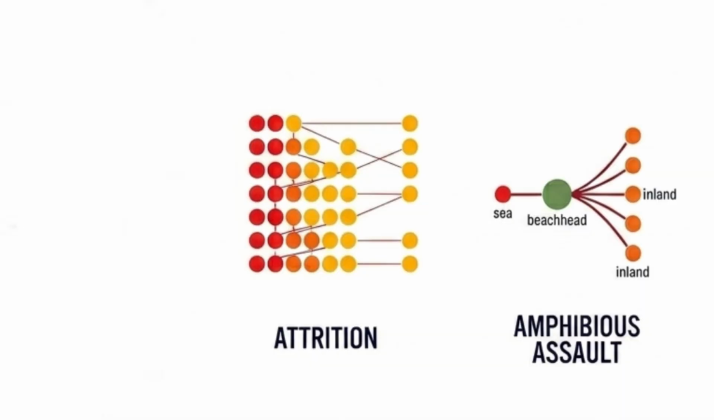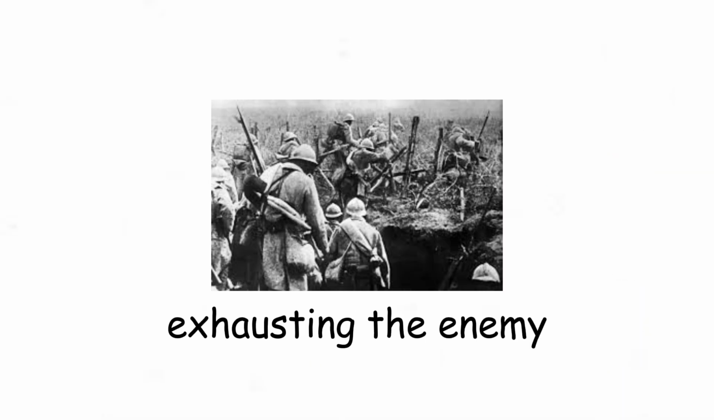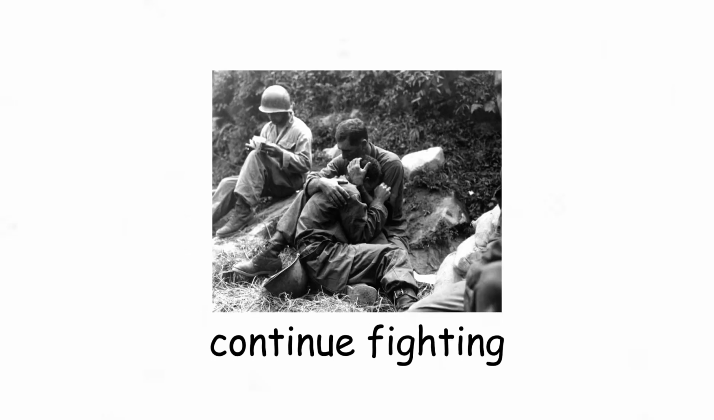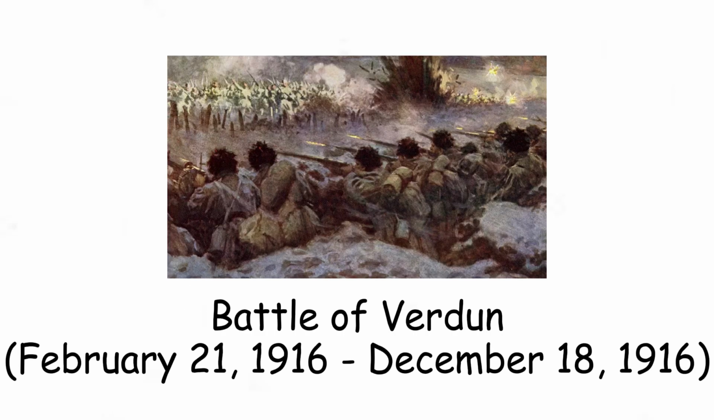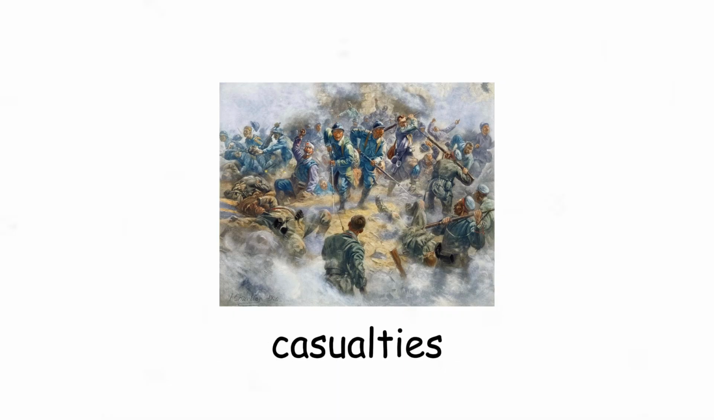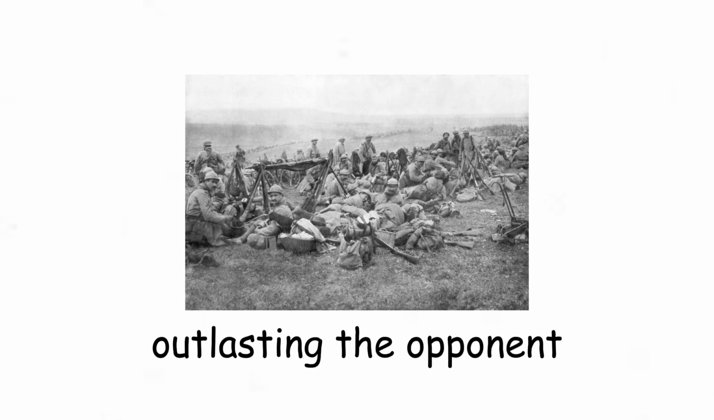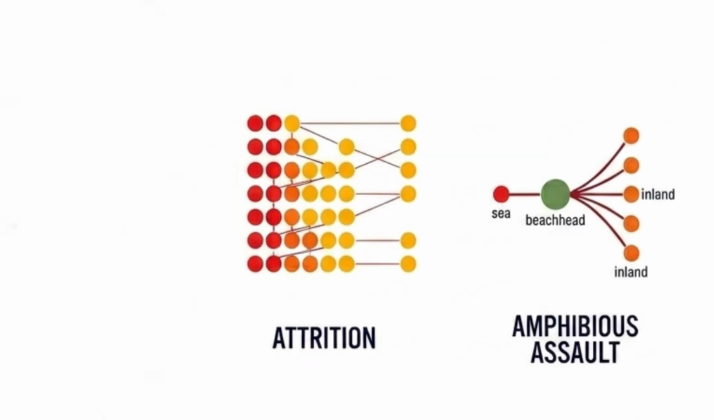Attrition. Attrition focuses on slowly exhausting the enemy through continuous losses over time. Instead of aiming for one decisive battle, the strategy depends on draining manpower, supplies, and morale until the opponent can no longer continue fighting. During the Battle of Verdun, both sides suffered enormous casualties in a prolonged struggle where endurance became more important than rapid victory. Attrition often leads to brutal and lengthy wars because success depends on outlasting the opponent rather than defeating them quickly.